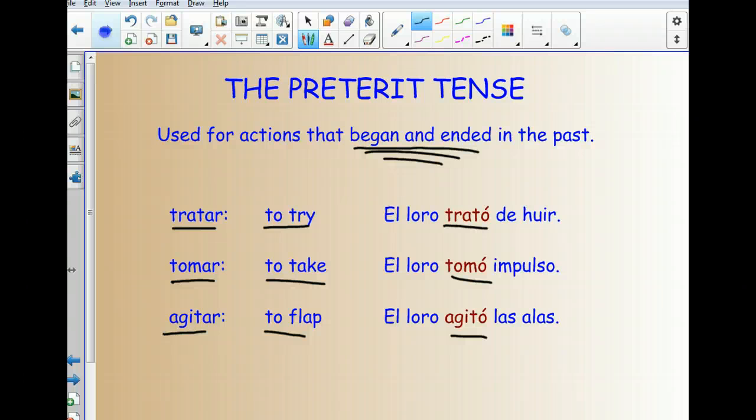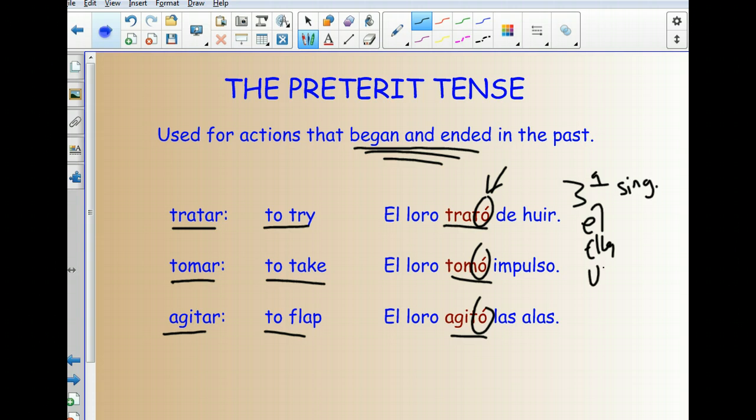Okay? So we have one ending for all these, because just like every other verb tense, we're dealing in endings. And our ending for this is just O. And this is, if you want to get sort of specific, the third person singular ending. We use that for él, ella, and usted. In this case, we're going to use it for el loro, who would be an él. It's a he, right? The parrot. So vamos a practicar. Now we've seen this a little bit. Let's practice a little bit.